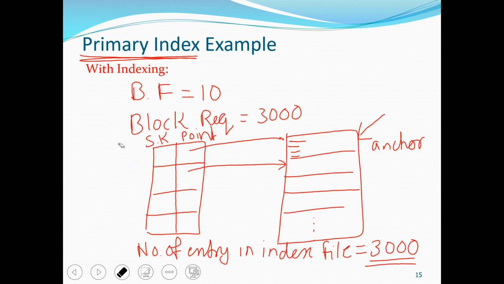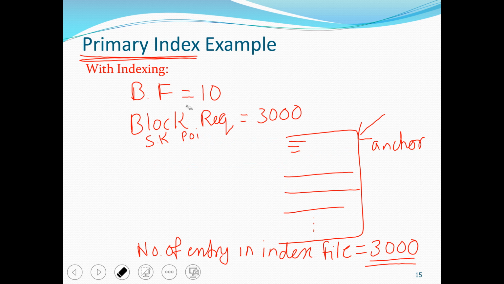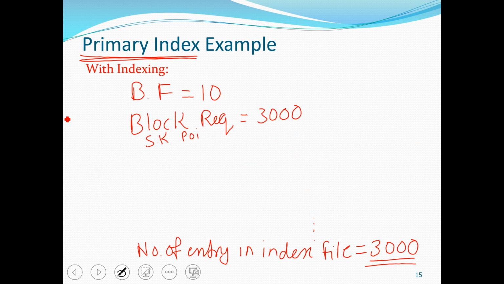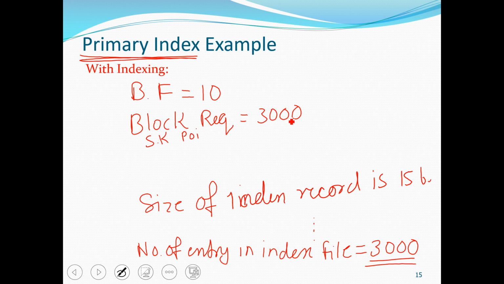So the size of one index record is 15 bytes. How many index records can we store in one block? It is 1024 divided by 15. This is near about, I think, 68. So these many index records we can store in one block.